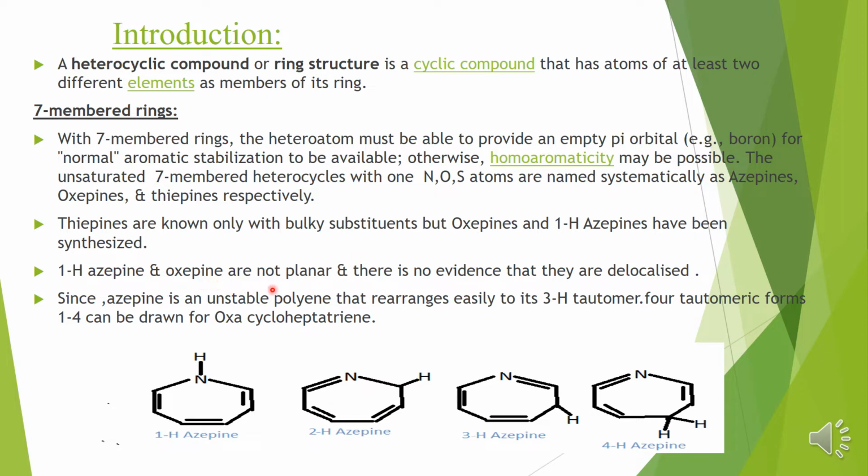In azepines, it is an unstable polyene. It can also rearrange into tautomeric forms; it has many tautomers, like 1H-azepine, because in the one position a hydrogen atom is present, and then 2H-azepine with hydrogen in the 2 position. Then with hydrogen in the 3 position, the bond shifts over to this side. You know how to draw resonating structures and tautomerisms. So it is 3H-azepine, and if the hydrogen atom is attached at the 4th position, it is 4H-azepine.